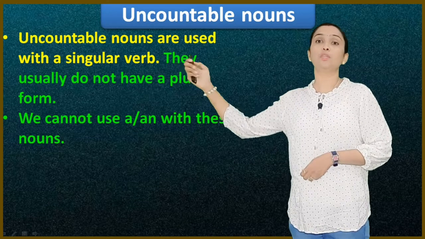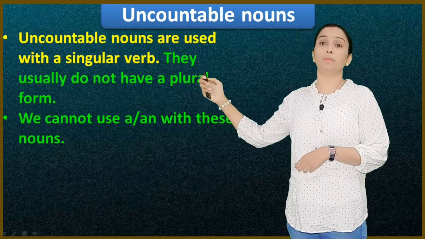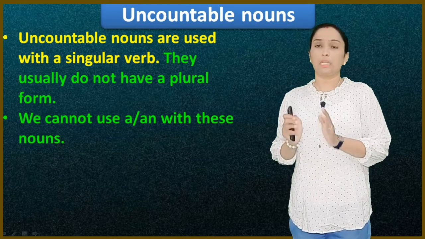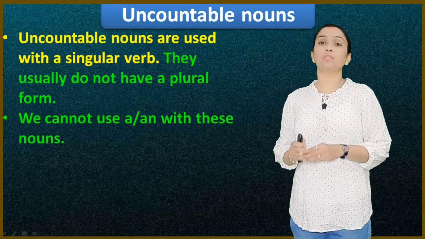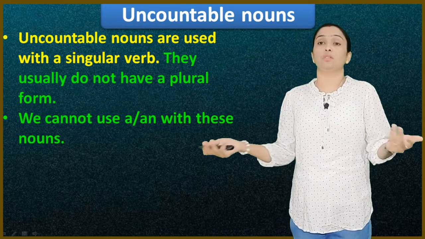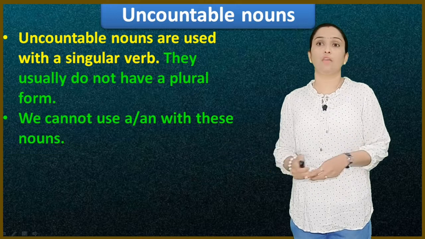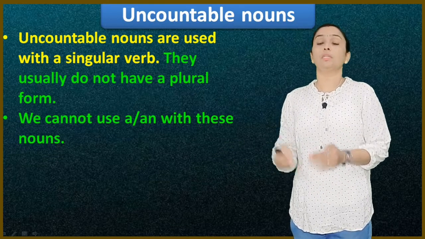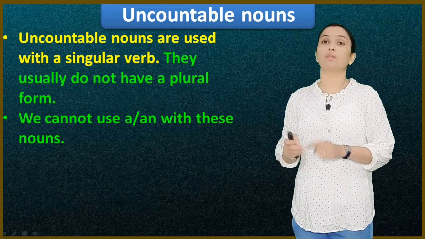Uncountable nouns are used with a singular verb. They usually do not have a plural form. They do not take the plural form. We can't say I have sugars, I have bought a sugars, I have bought milks, I have bought waters. We use uncountable nouns in the singular form only.